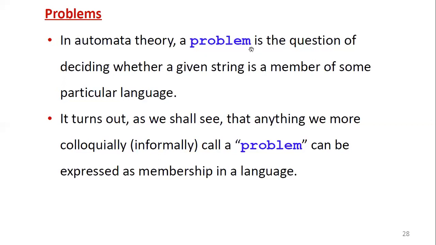So for this problem, whether it belongs to that particular language, if so, then a solution exists. If it does not belong, that means it is rejected, not derived from that language. If it belongs, it means accepted or derived. If it does not belong, it means not accepted or rejected. Like that we will conclude.